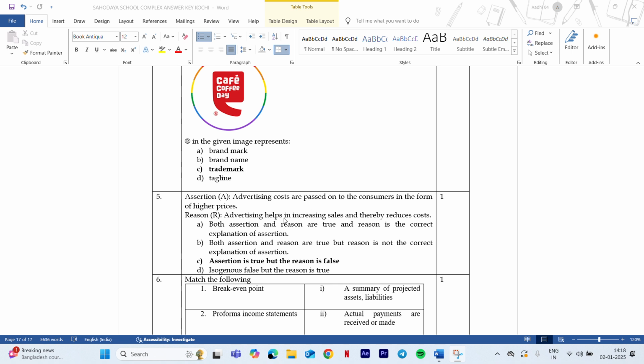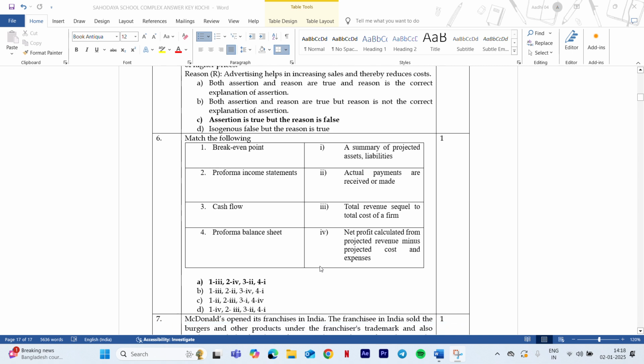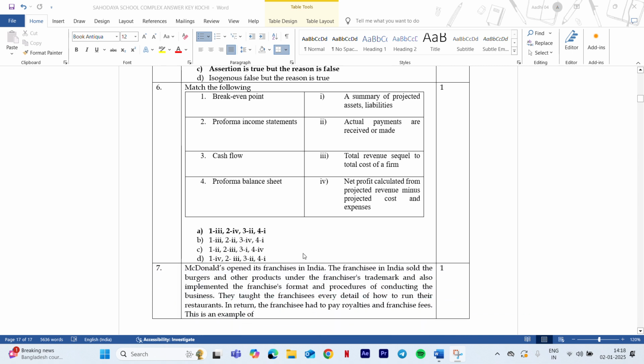Now the reason: advertisement helps in increasing sales and thereby reduces cost. No, advertisement itself is very expensive, so it does not reduce cost. If the reason only was that advertisement helps in increasing sales, then the option would have been A. But here 'thereby reduces cost' is false. Advertisement does not reduce cost, advertisement increases the cost. Okay, so the answer is assertion is true, reason is false. Now moving on to the next question.